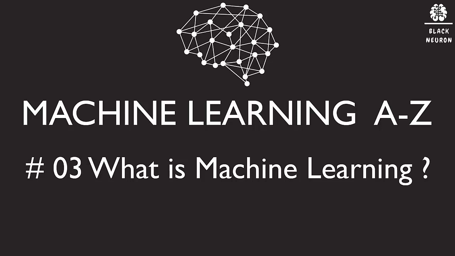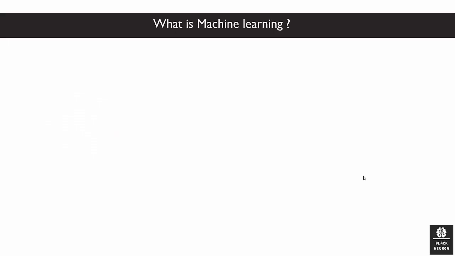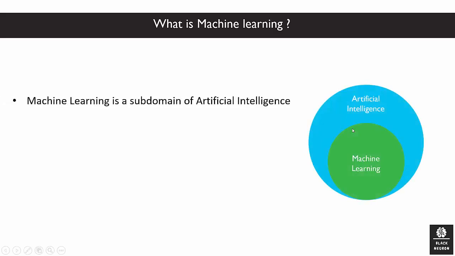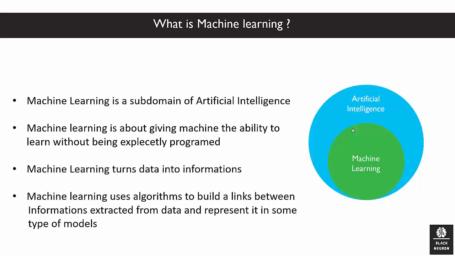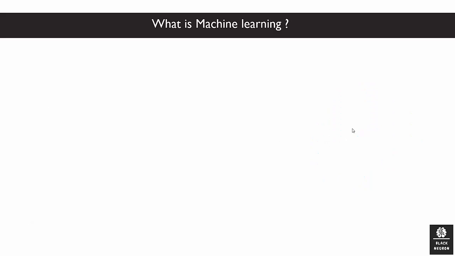In this video we will see the machine learning definition and its different tasks. So let's begin. But first of all, machine learning is a subdomain of artificial intelligence. Machine learning is about giving machines the ability to learn without being explicitly programmed. Machine learning turns the data into information. Machine learning uses algorithms to build a link between information extracted from data and represented in some type of models.